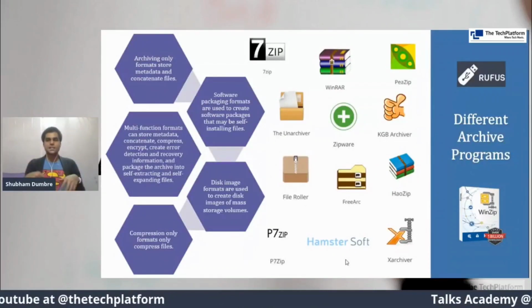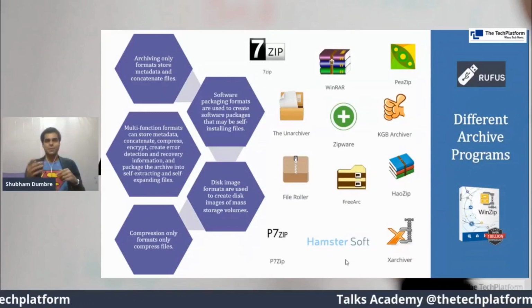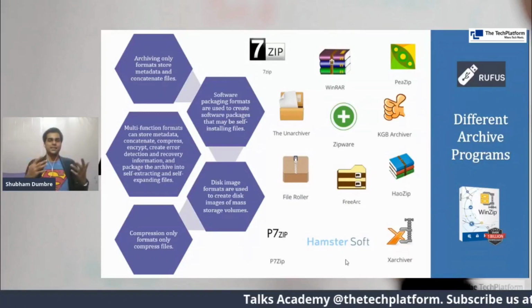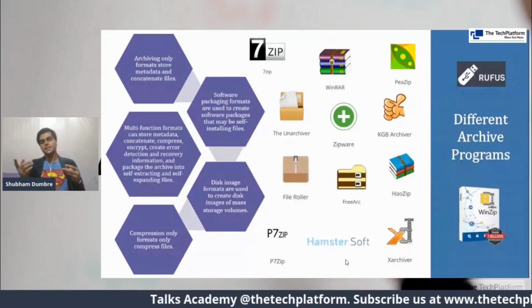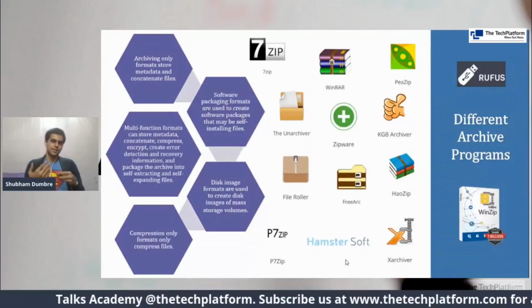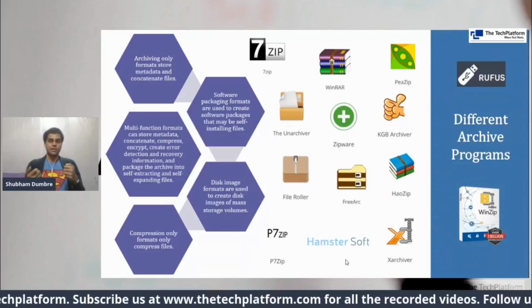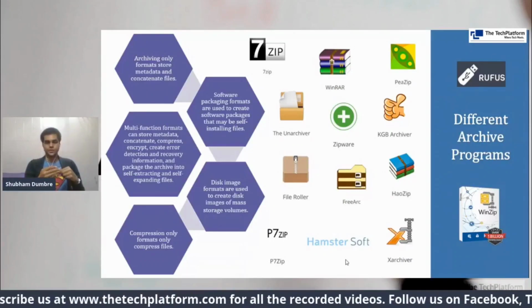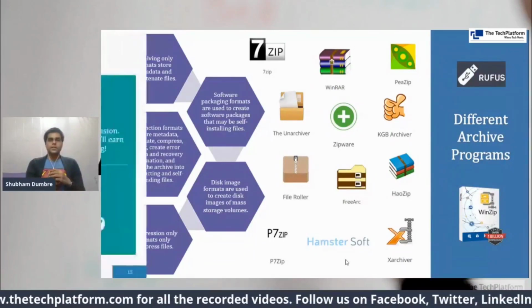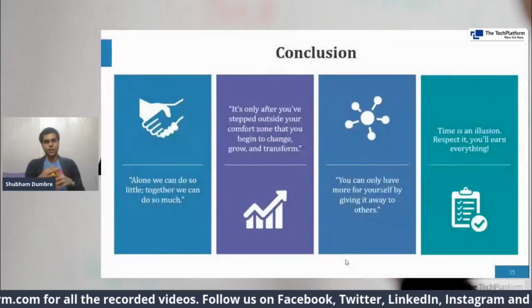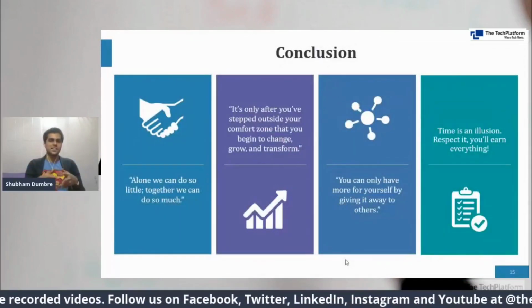But if you ask me, I would probably go with 7-zip or pzip, because they are very effective in terms of extracting the files. And if you want to create a disk image or an ISO image file for a bootable drive, then you can definitely switch to Rufus. So that's about it. And in conclusion, alone we can do so little, together we can do so much.